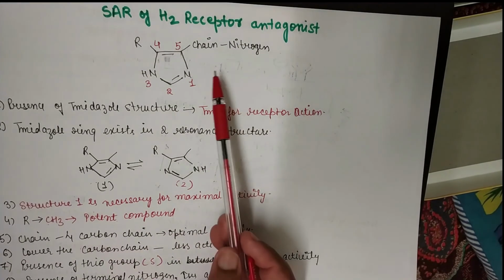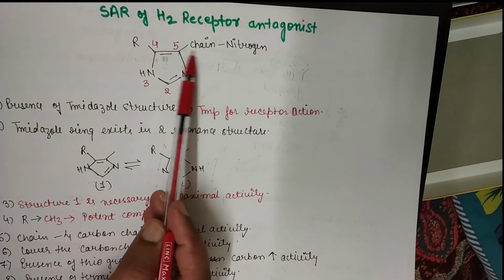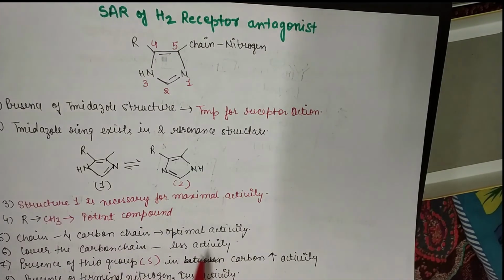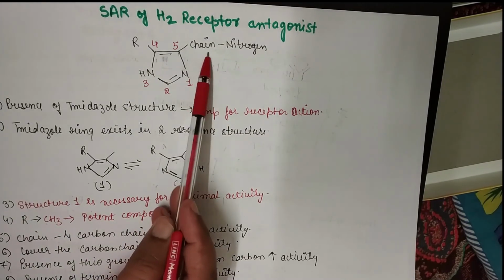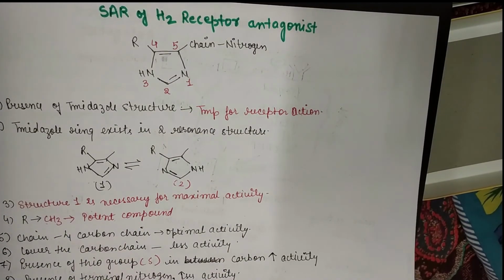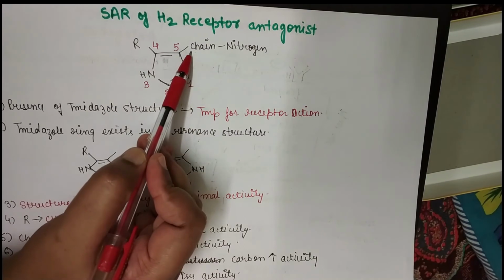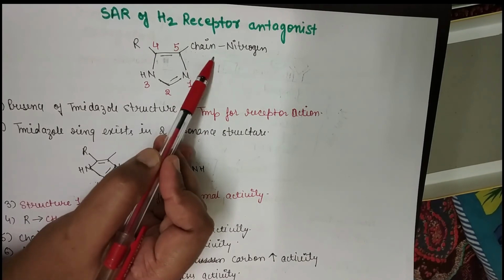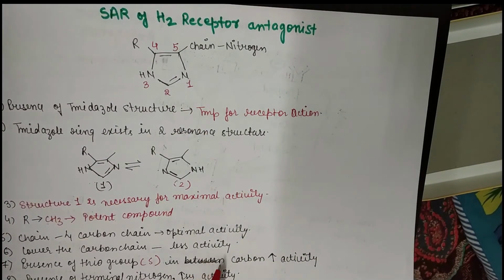Next point, here a chain is there. A 4 carbon chain, meaning (CH2)4, the butyl chain, the butane chain. If this chain has 4 carbons, then it will give optimum activity. So if a 4 carbon chain is there, then you will get optimum activity. Next, presence of a thio group. Here we are talking about the chain. If in the chain any thio linkage is there, meaning sulfur, or carbon with double bond sulfur, it will increase the activity.